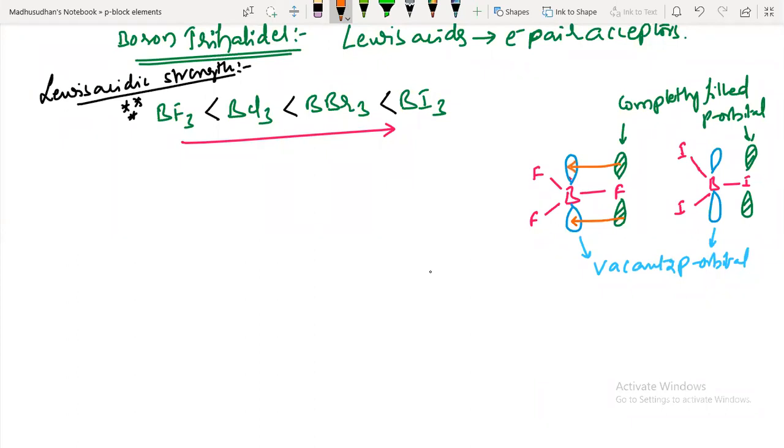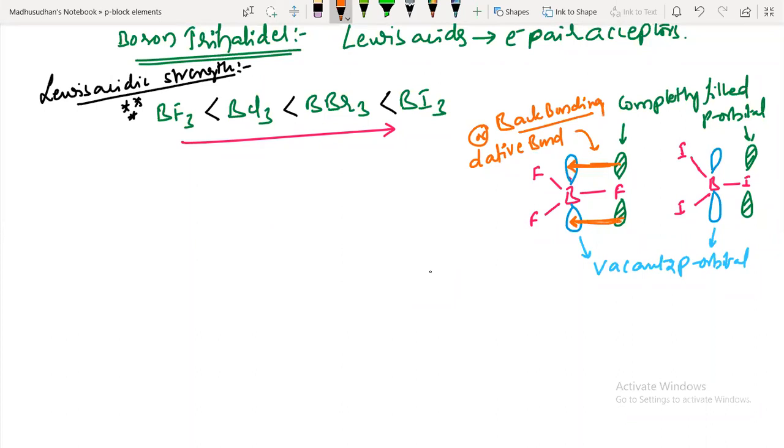Electrons are moving from the completely filled fluorine orbital to the vacant orbital of the boron atom. This is called back bonding. This back bonding is also called a dative bond, because a completely filled pair of electrons is coming into the boron atom.